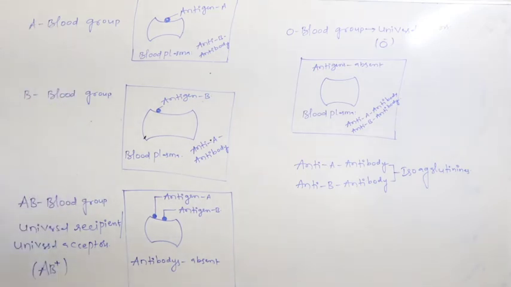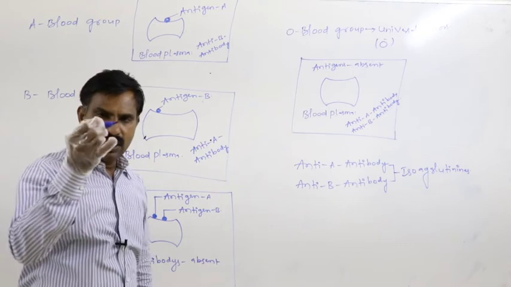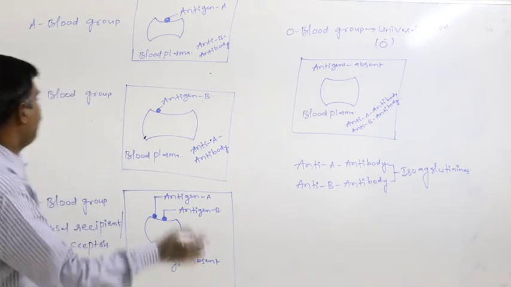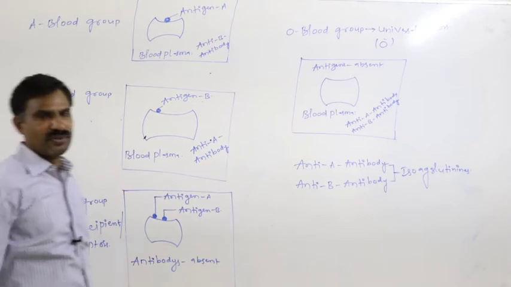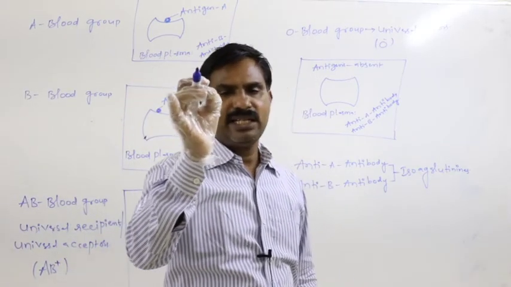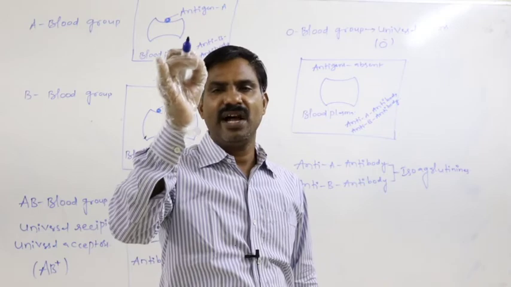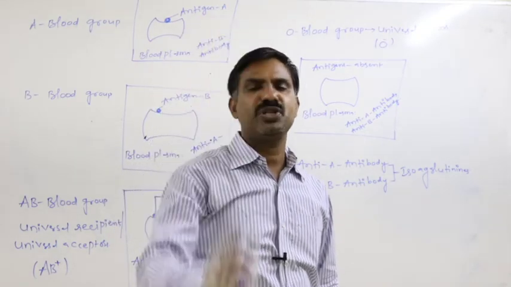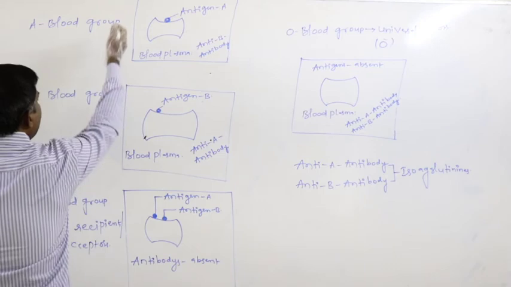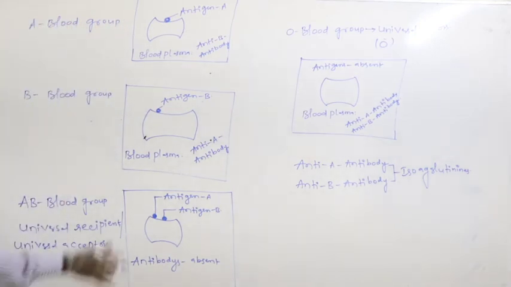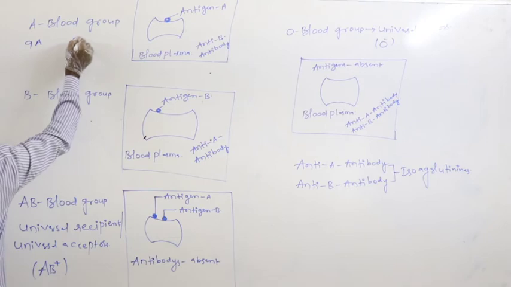In the A blood grouped person, on the ninth pair of chromosomes, the I gene alleles must occur. The alleles of the I gene are responsible for formation of antigen A or antigen B on the surface of the RBC. So in the A blood grouped person, on the ninth pair of chromosomes, this is the ninth A, this is the ninth B.